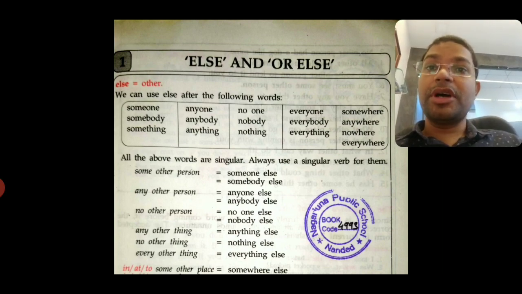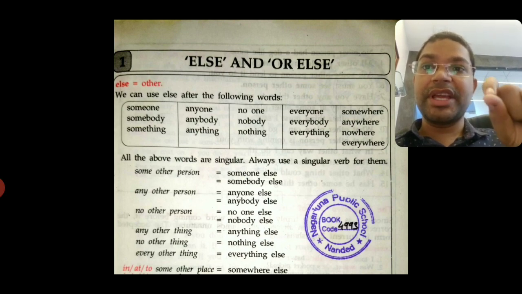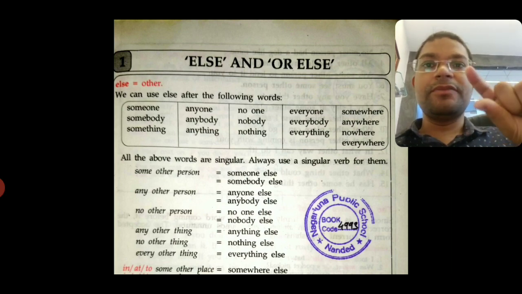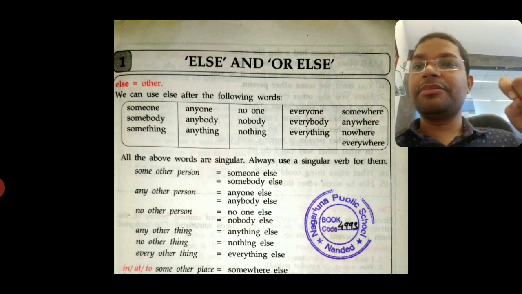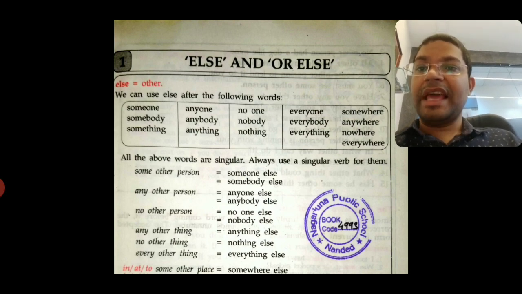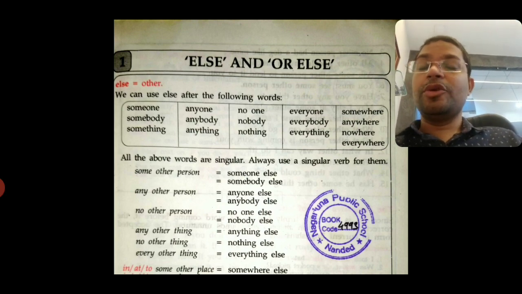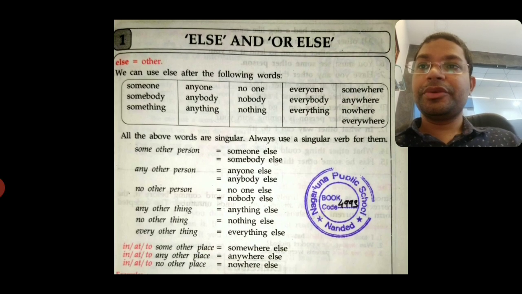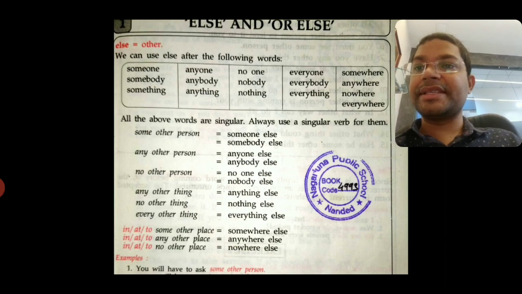For example, if we find the phrase some other person in the sentence, in the place of that phrase we can use someone else or somebody else. Someone and somebody can be used for a person. Any other person can be used as anyone else or anybody else. No other person, no one else, nobody else. You have to write this table and these words into your notebooks and learn this, because this will help you to do the exercise.